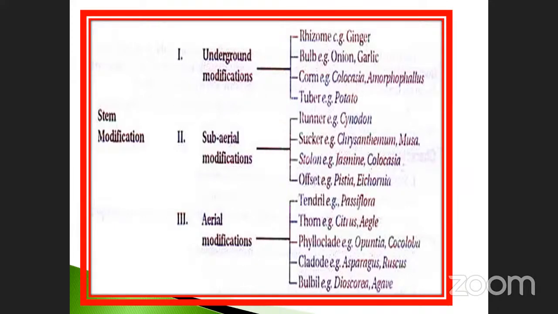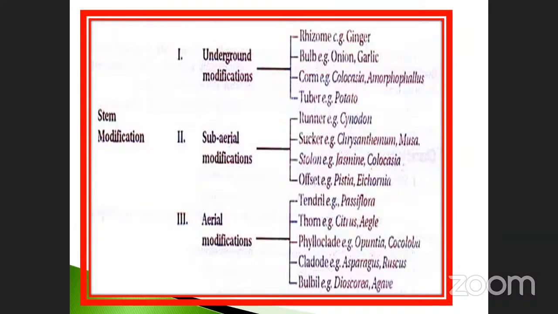And another one is called phylloclade. What does phylloclade mean? It is also one of the aerial modifications of the stem or leaf. It is also one of the stem modifications. Phylloclade, example opuntia and caulerpa.